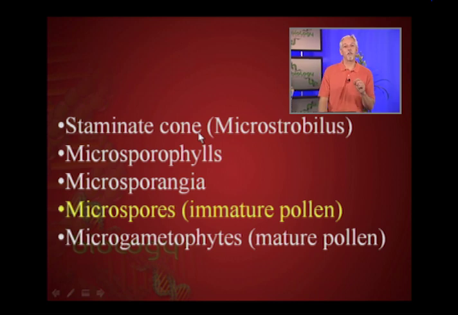And you may recall that spores are just one cell. And typically they're disseminated, and that's going to be the case here. But the spores then are the immature pollen. When the spores undergo a single division, it's no longer a spore. If it undergoes a single mitotic division, it's now a gametophyte, a very small gametophyte, but a gametophyte nonetheless. So when the pollen grains, which have a single nucleus called microspores, undergo a single division, that forms a microgametophyte. And these are now the mature pollen grains.